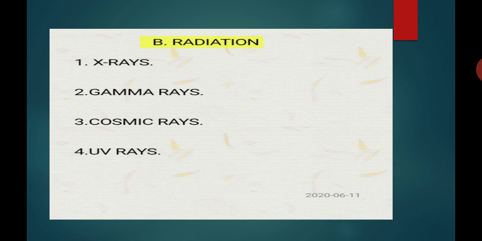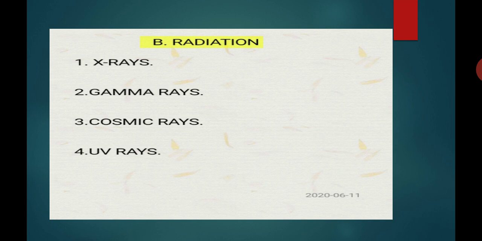Let's move on to cause number 2. Cause number 2 is radiation. X-rays, gamma rays, cosmic rays and UV rays are known as radiation, and this radiation causes cancer. So radiation like X-rays, gamma rays, cosmic rays and UV rays cause cancer.